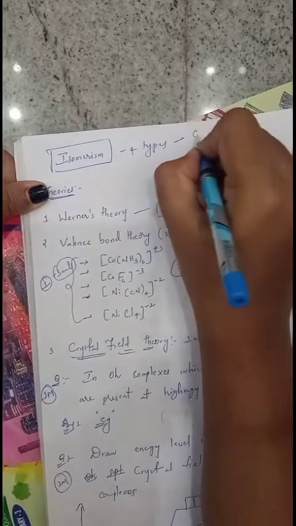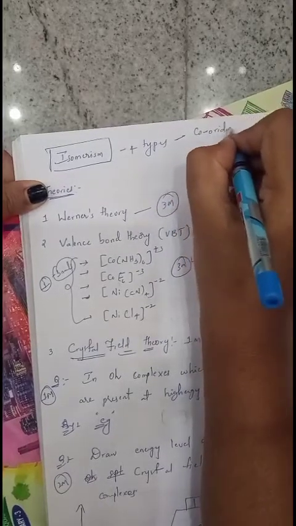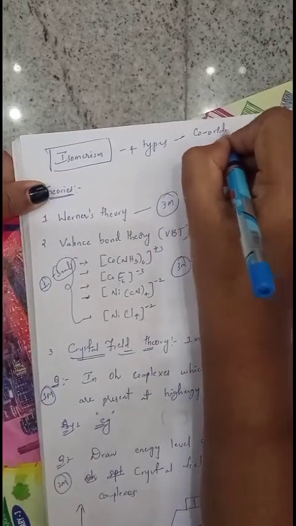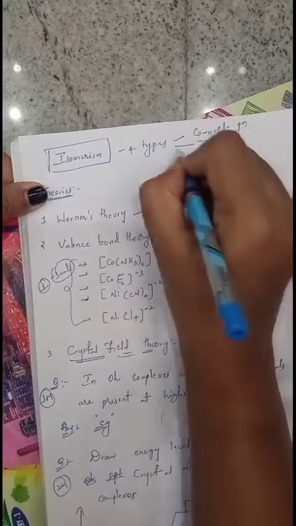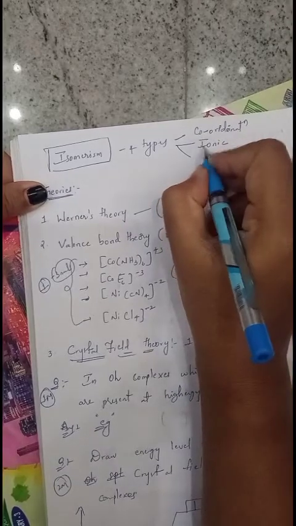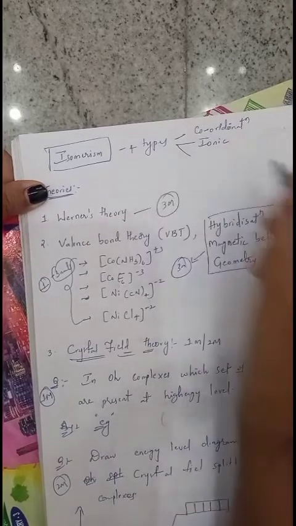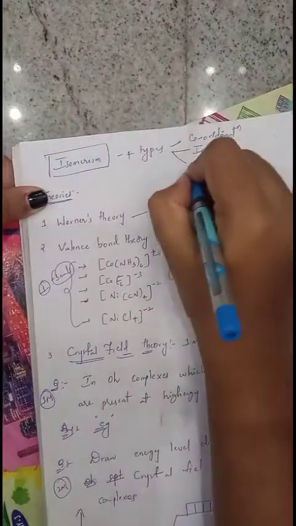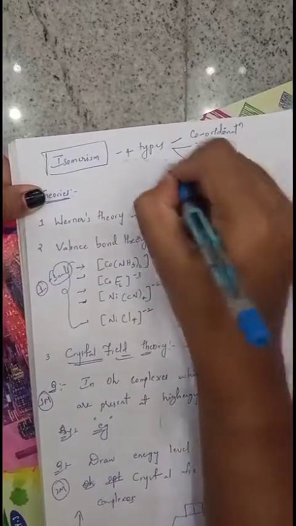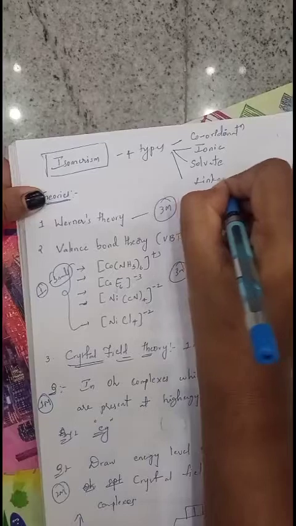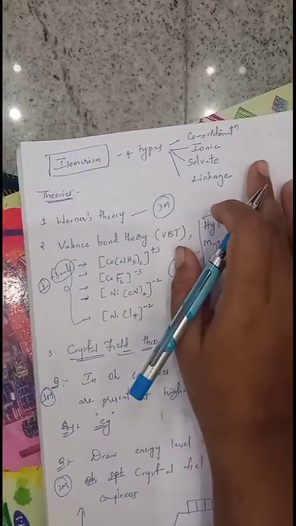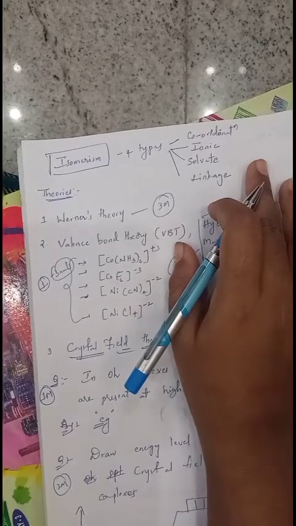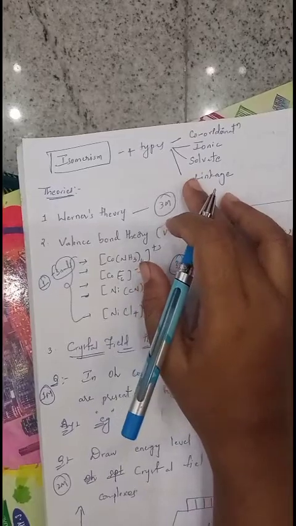First one is coordination isomerism, next ionic isomerism, next solvate isomerism, finally linkage isomerism. So just have a look at this isomerism also, but it is not asked in the exam. Already it is removed from your syllabus, but anyhow have a look at it because it was asked in the preparatory.